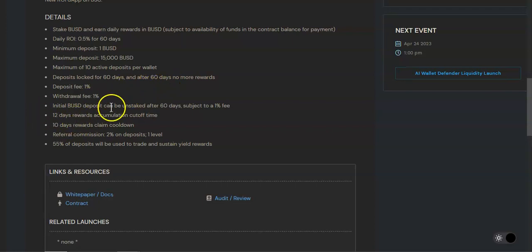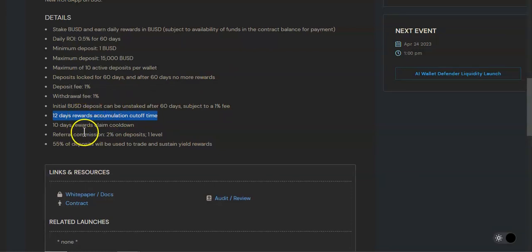So how this thing works: once you make your deposit, you will have to wait 10 days to claim your rewards. After 10 days, you will have an extra 2 days to claim your rewards. After 12 days without claiming, the accumulation will cut off. So that means you will stop earning rewards until you claim. Again, you'll have to wait 10 days before you make your first claim, and then after the 10th day, you will have 48 hours to claim your rewards. If you don't claim, you will not receive any more rewards until you claim those rewards.